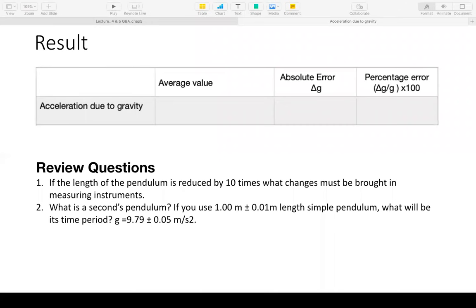But I want you to also calculate what is the error in the time period. So if the error in the length is plus or minus 0.01 and the error in the value of G, which we use as a given constant, is 0.05 meters per second square, you will have to calculate the answer for the time period. Will you be able to manage this propagation of error to get that time period? Will you be able to do that?